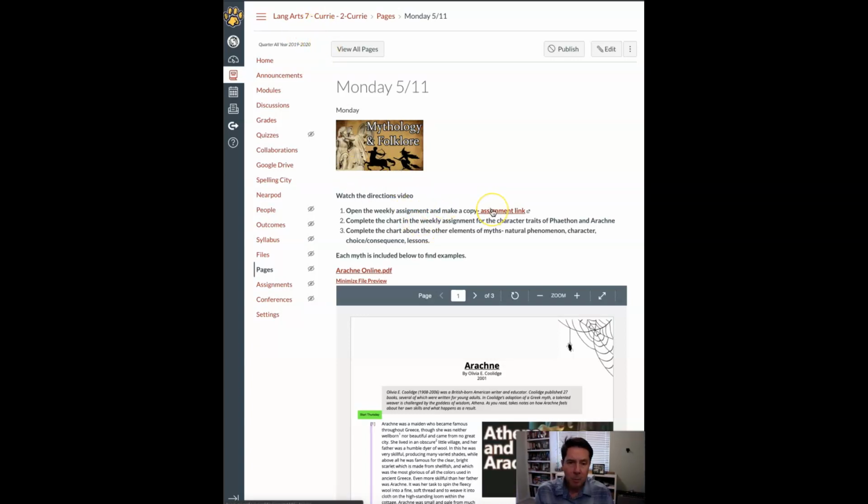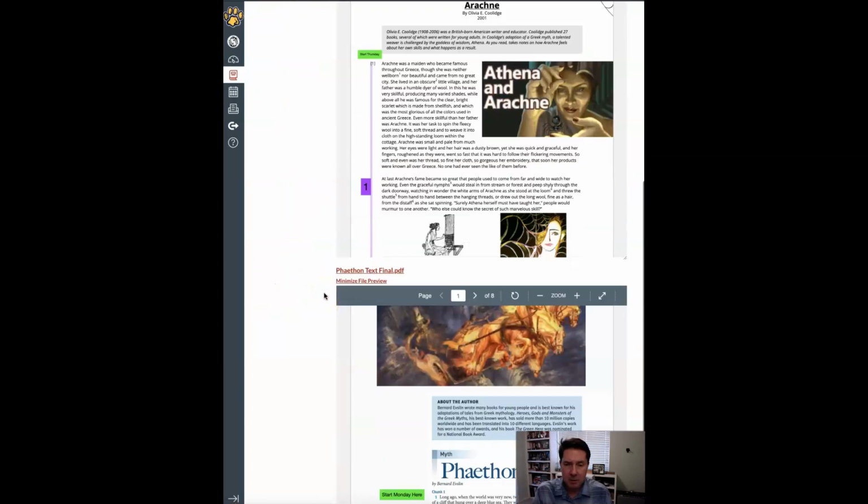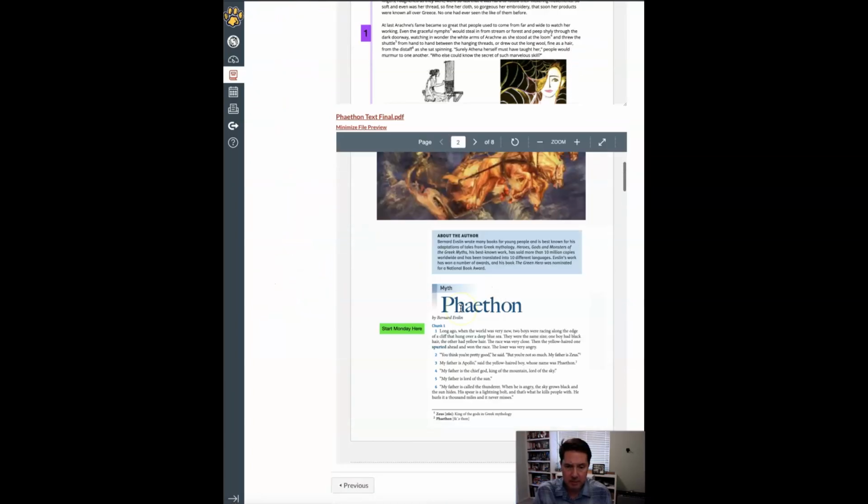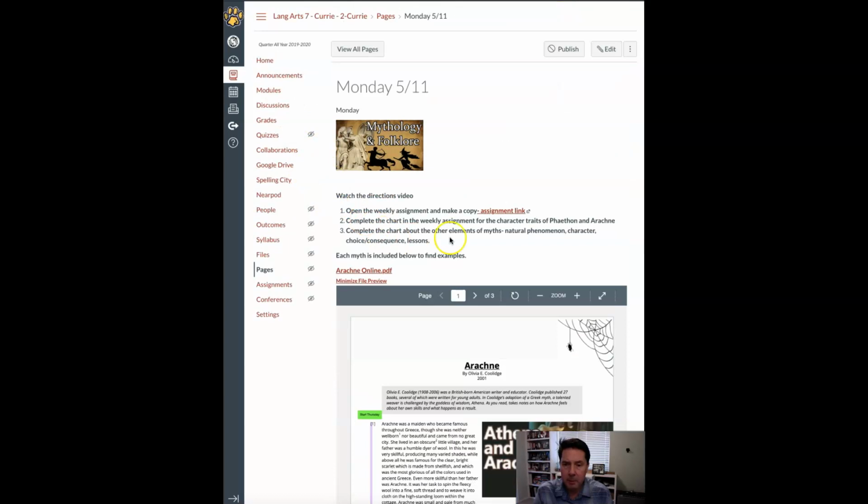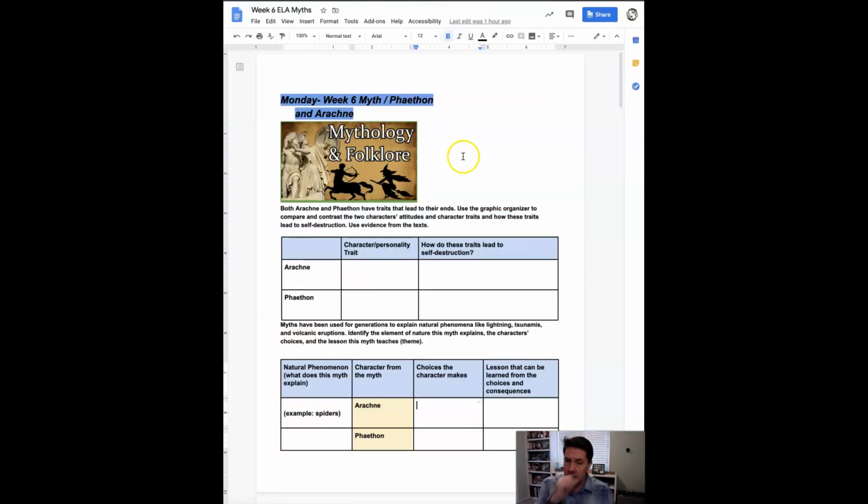Today, we'll open up our weekly assignment. We're, again, looking at Arachne and Phaethon. When you need text evidence, just on this page, I put both of the stories down there. You can scroll through. But you open up the weekly assignment. Takes you over here. And let's take a look at what we're going to do today.